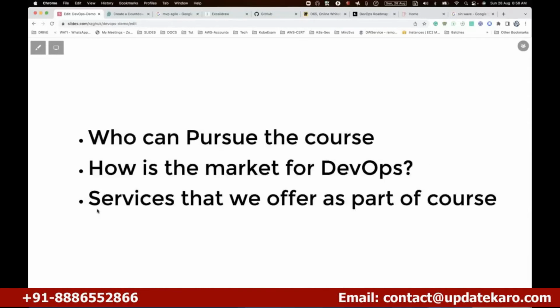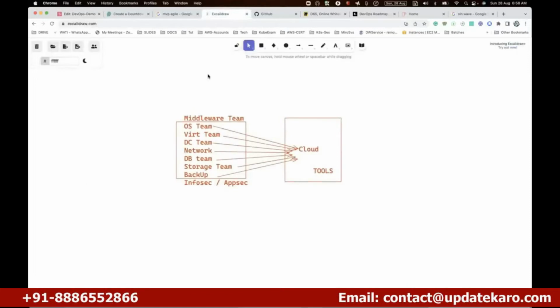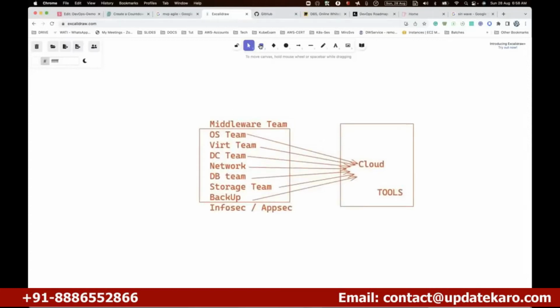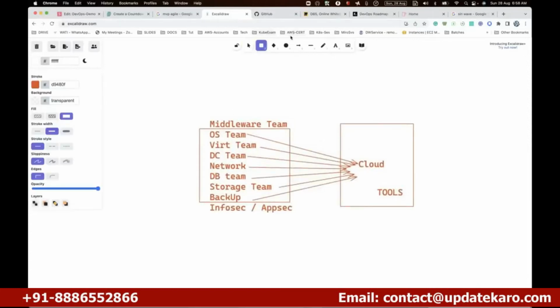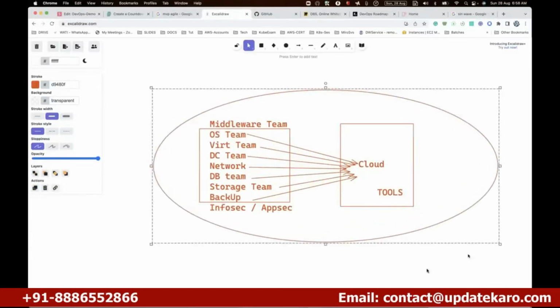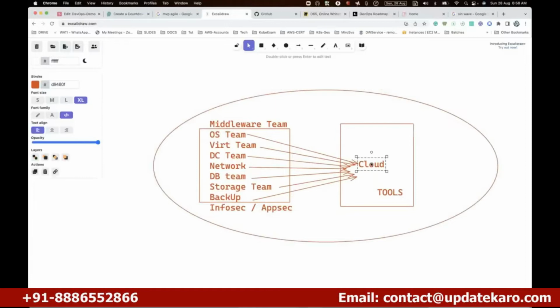But coming to who can pursue this particular course, the same previous diagram about the teams will tell us. Anyone who is coming from this team is eligible to become a DevOps engineer. Even from this one, that means cloud.